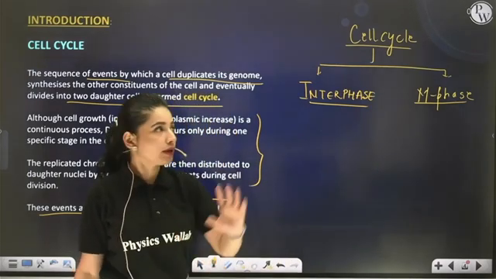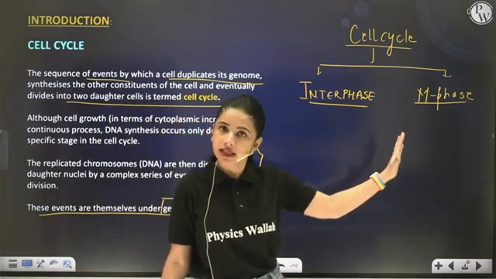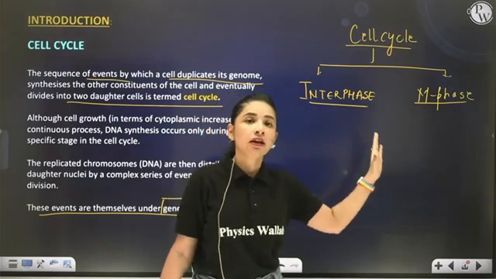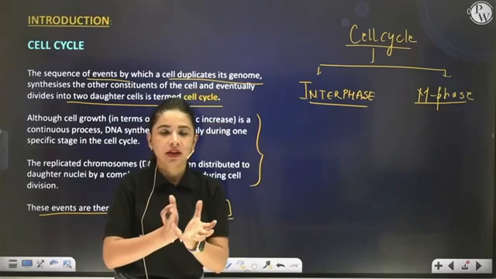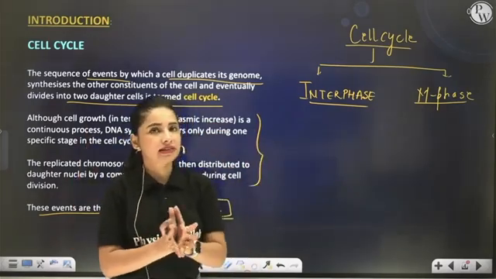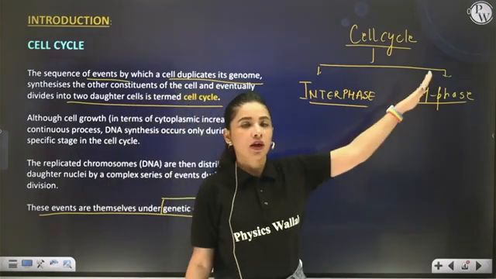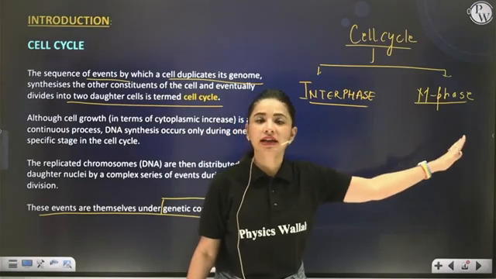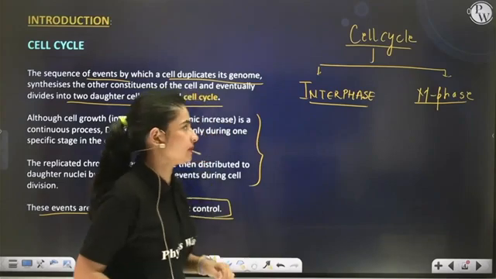Clear? So during whole interphase, the cell grows in size due to various events, and once the cell achieves the full-fledged size, then it escapes interphase and enters into M phase where actual division takes place. Correct? So now read the second statement.